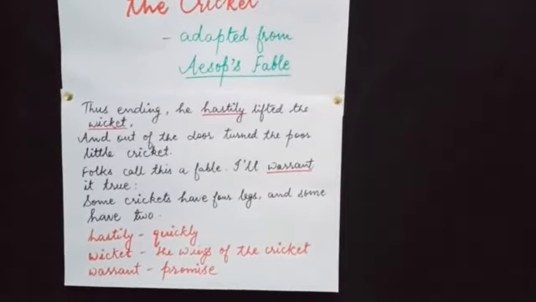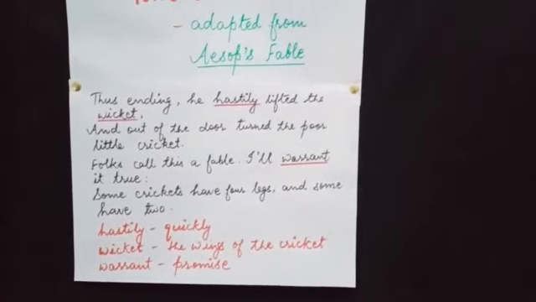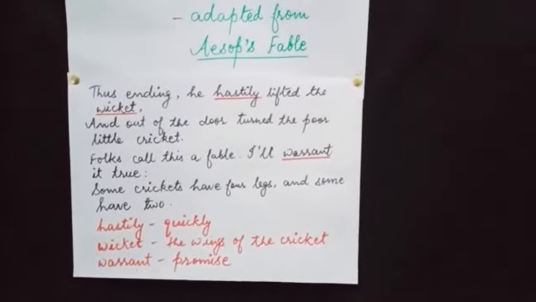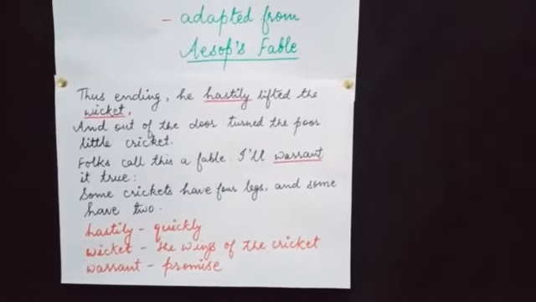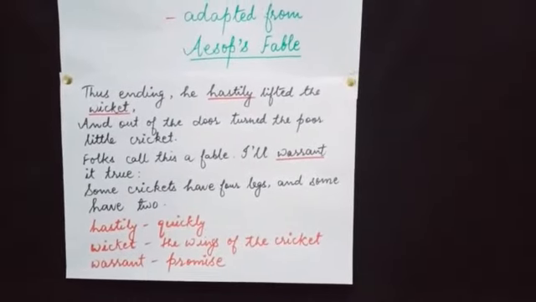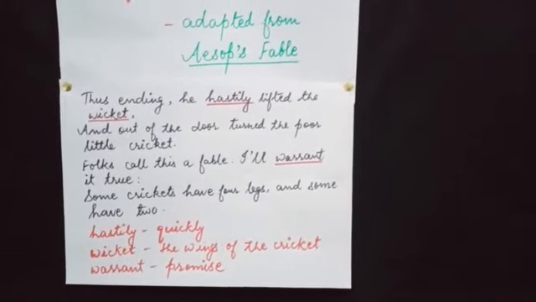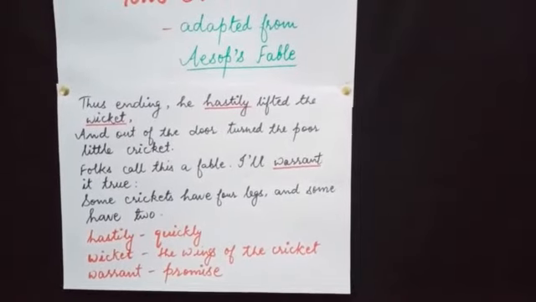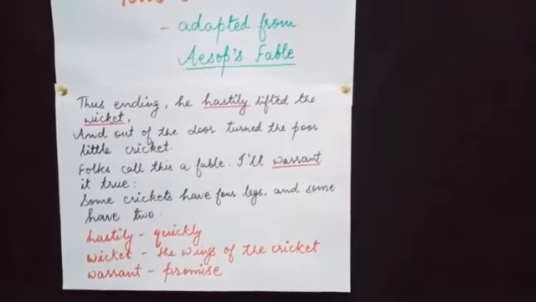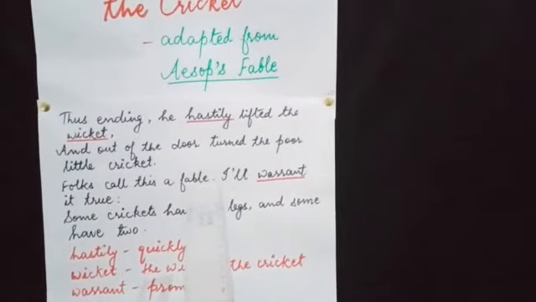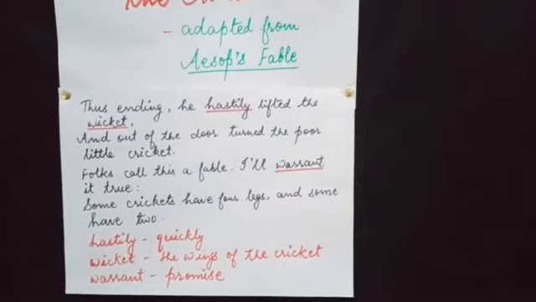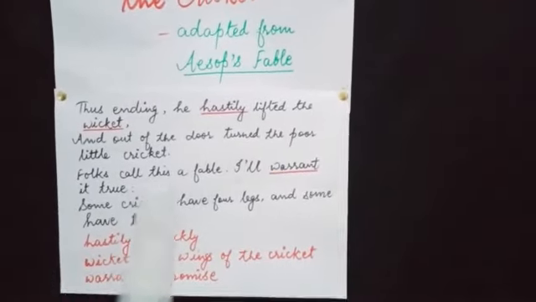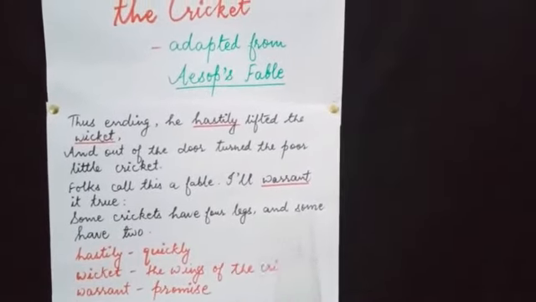Now the ant says, "Go out. I'm not going to help you." Because they also had a principle that the ants never borrow and the ants never lend. They never borrow, they never lend. Now folk call this a fable. I'll warrant it true. Warrant means promise, give you a guarantee that some crickets have 4 legs and some have 2.